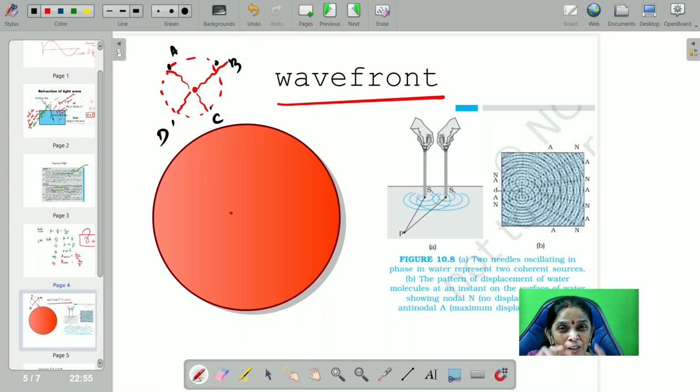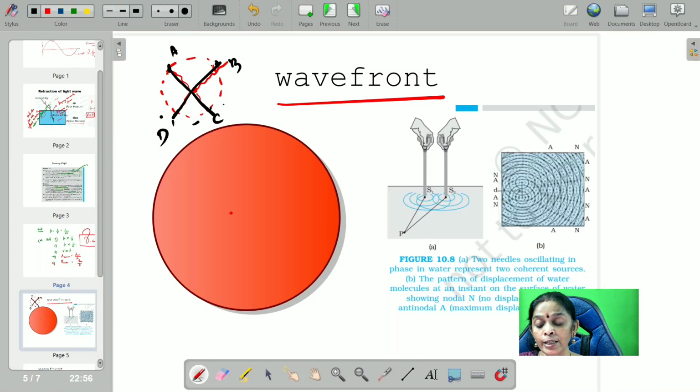I wanted to draw the boundary around which the illumination intensity is the same. That is all. So how do I draw? Choose the points A, B, C, D, like that. Where do I choose the points? Choose the points which are at equal distance from the source.